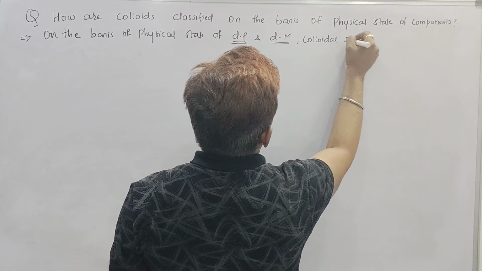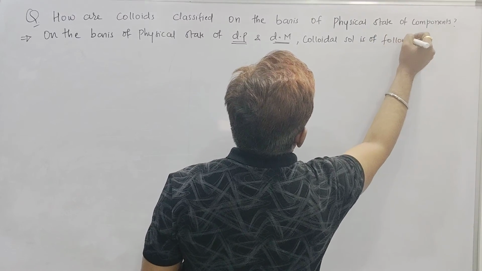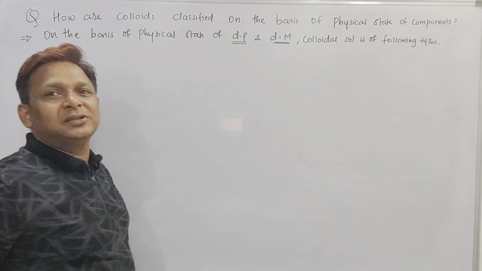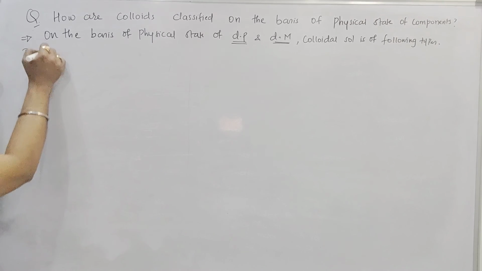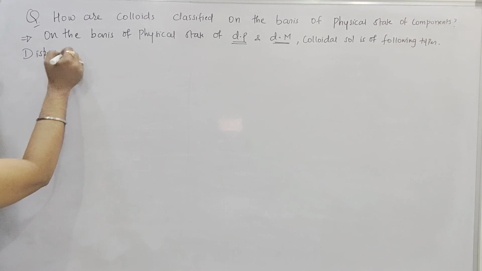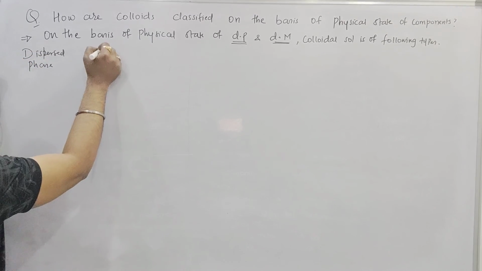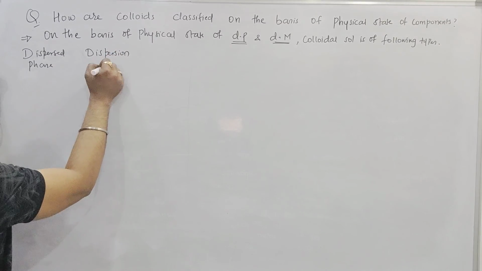Sir, what does it mean, colloidal sols are of the following types? I will write here, beta. First, I will write here dispersed phase. Second one, I am writing here as dispersion medium.